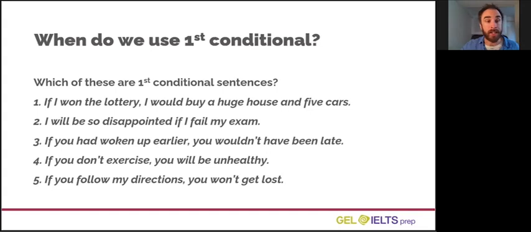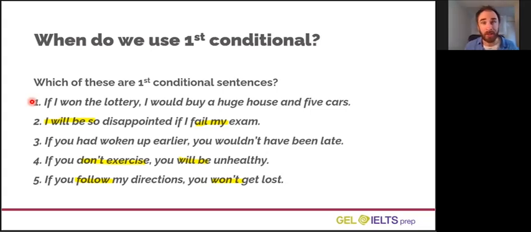The correct answer is number 2. I will be so disappointed if I fail my exam. Number 4, if you don't exercise, you will be unhealthy. And number 5, if you follow my directions, you won't get lost. 2, 4, and 5 all talk about possible future situations where something will or will not happen depending on how the future goes. Number 1 is not talking about the future.